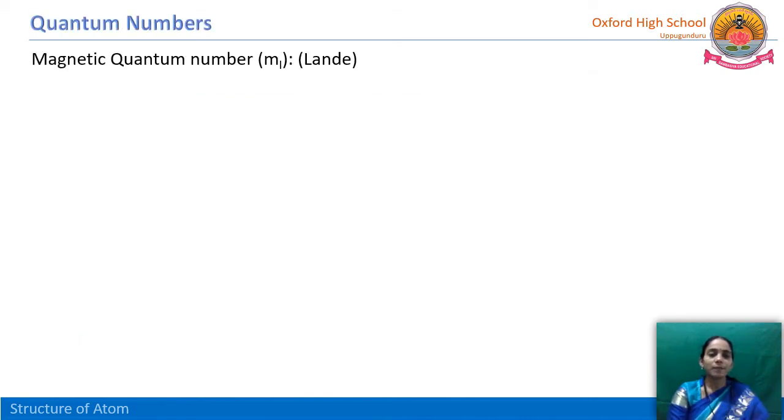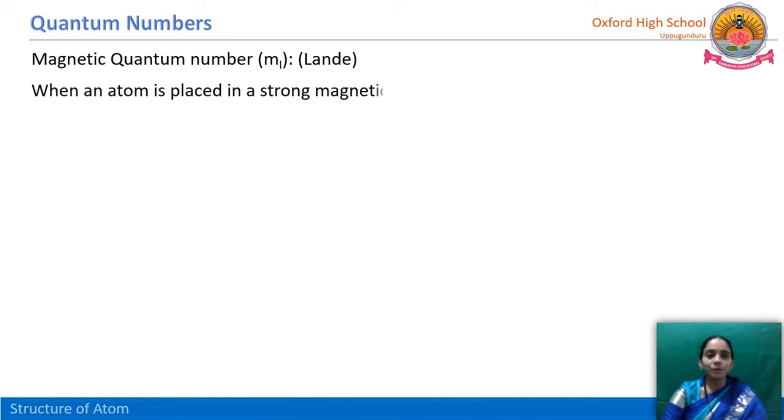The third quantum number is the magnetic quantum number. It was proposed by Landé and it is denoted with a small m with a subscript small l. What is the reason to introduce this quantum number? When an atom is placed in a magnetic field, what happens? Definitely the electron shows some changes, right?